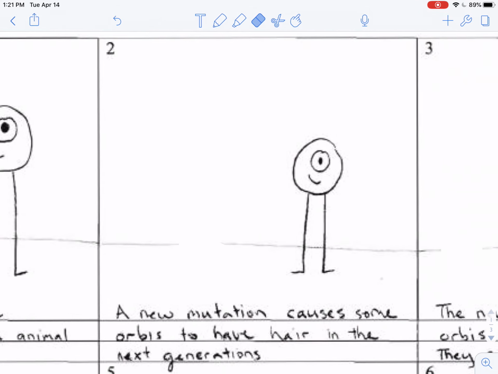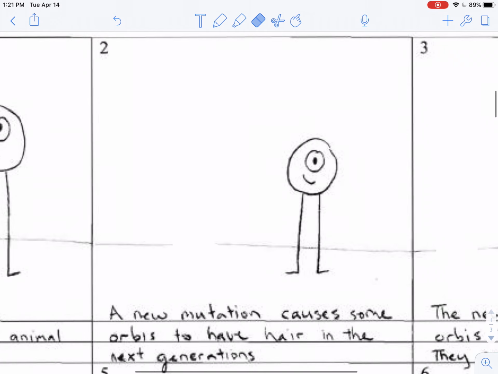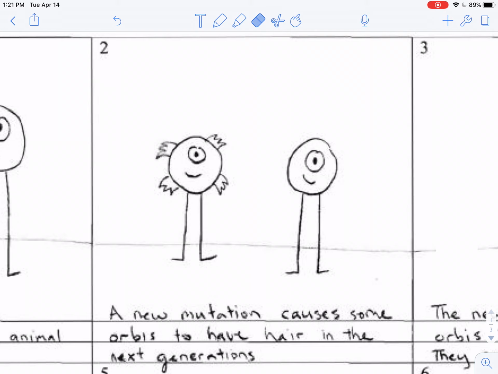In picture number 2, I want to tell you that a new mutation causes some Orbies to have hair in the next generations. And that Orby would look something like this. So here you can see that it's a very similar looking animal, but a mutation, a mistake in the DNA, has caused a new trait to appear. A new gene is present, and that causes hair to be present for the first time.